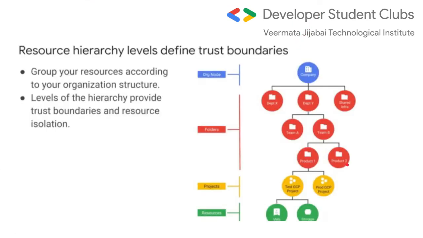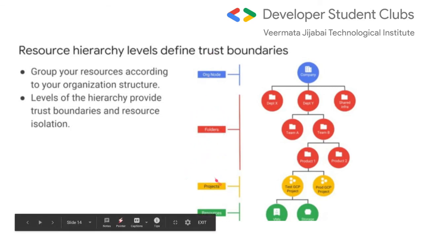Particularly in Google Cloud Platform, there is a hierarchy that we follow. This is called the resource hierarchy. Every time I am deploying my project, I have my organization decided first. In that organization, I have the folders. In the folders, I have the projects, and each project contains its own resources.